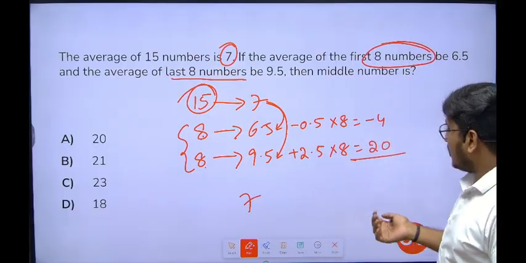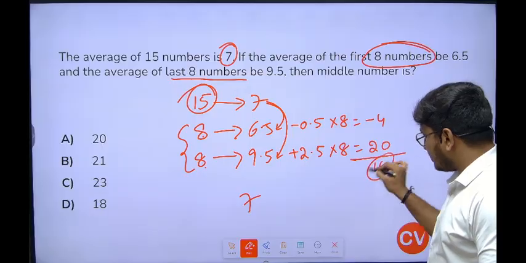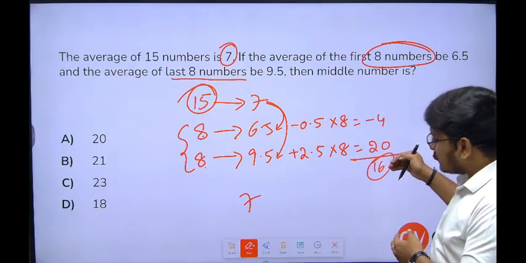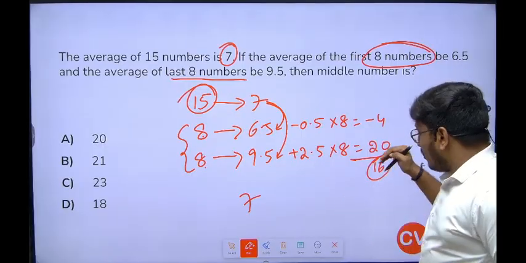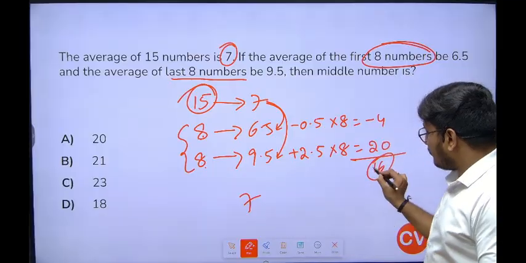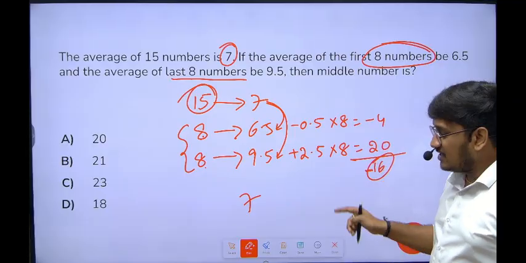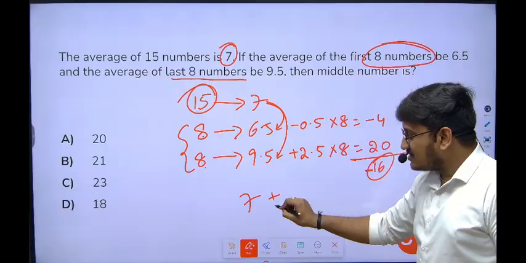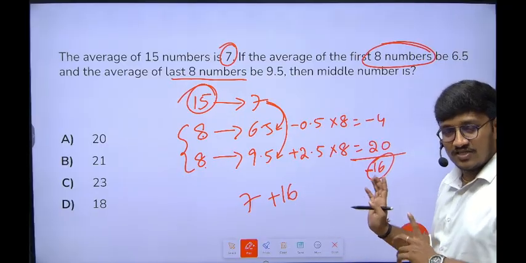Initially if you observe, 20 minus 4 is 16. Whenever you are getting minus 4 or minus 5 or minus 16, what we used to do in the previous questions is this person should take 16 chocolates extra. Let's assume my answer is minus 16, this person should bring 16 chocolates extra to make it balance, because they lack 16 chocolates.